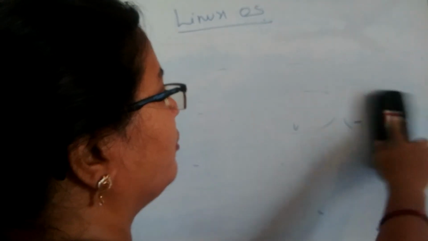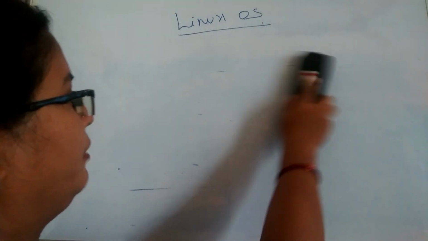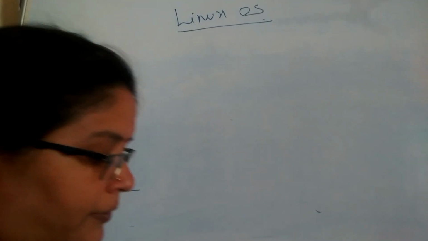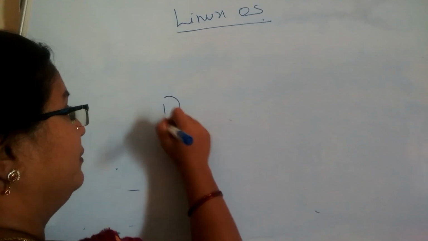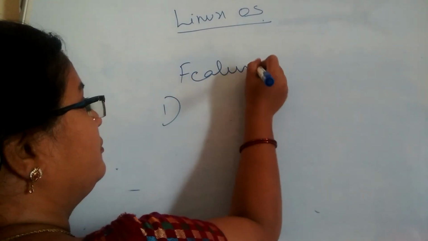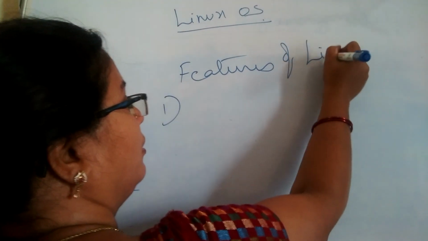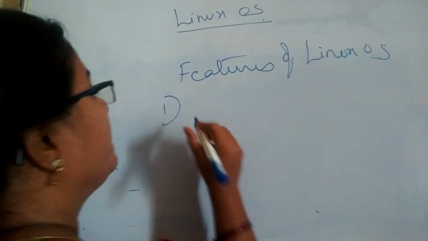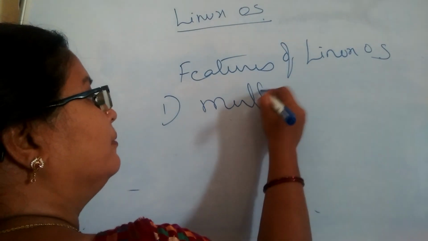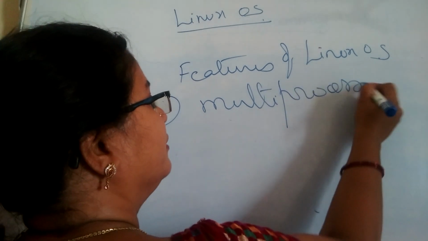The main features of the Linux operating system are given here. Number one, it is multiprocessing.